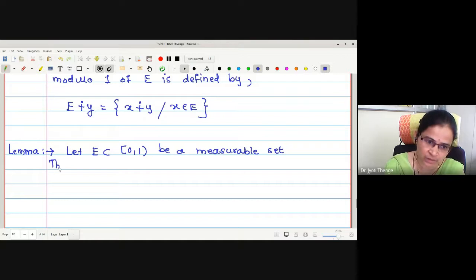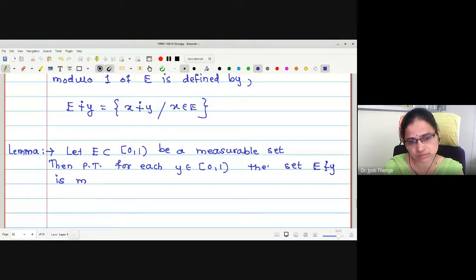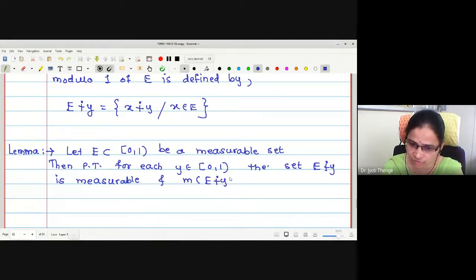Then prove that for each y in [0, 1), the set E sum modulo 1 y is measurable, and the measure of E sum modulo 1 with y is the measure of E.